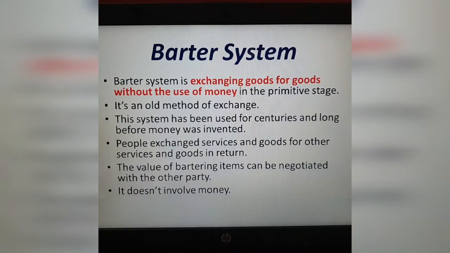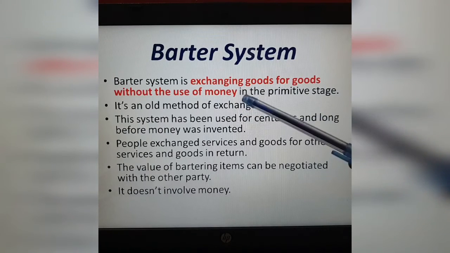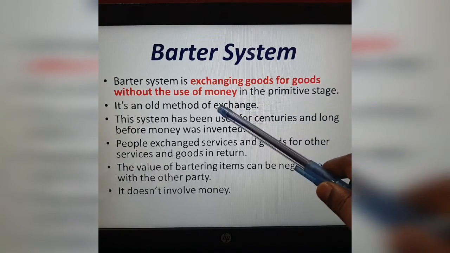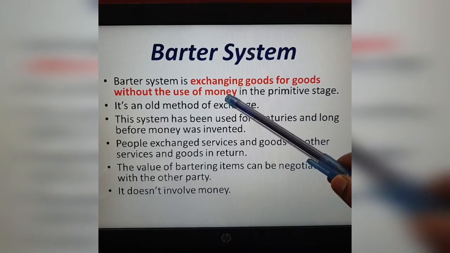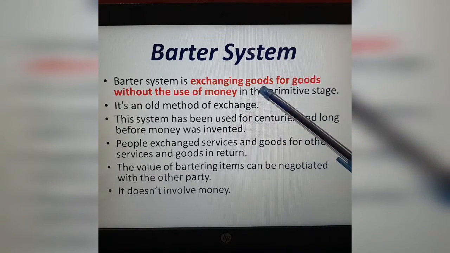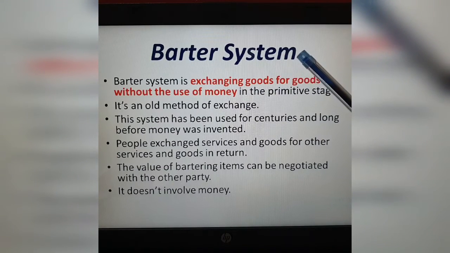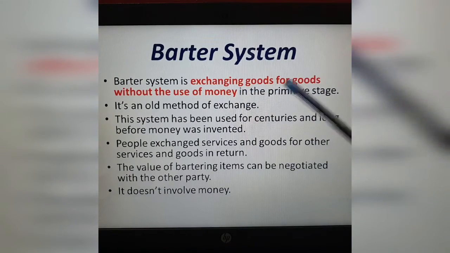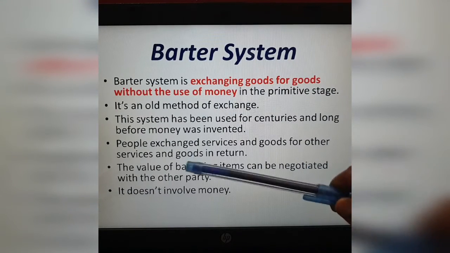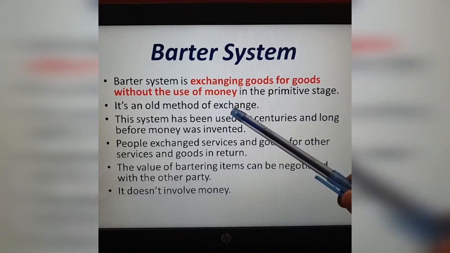Next, the barter system. We'll see what it is, in simple and brief. The barter system is exchanging goods for goods without the use of money in the primitive stage. In the early stages, they exchanged goods for goods, without using what? Money. Before the invention of money, they used the barter system to get something. They had to give something to others to get what they needed. And it's an old method of exchange.